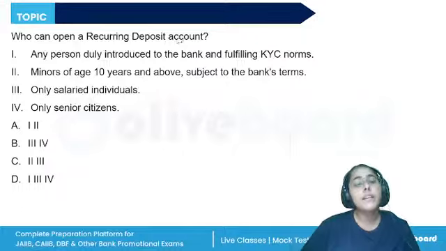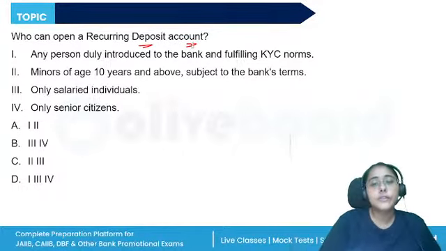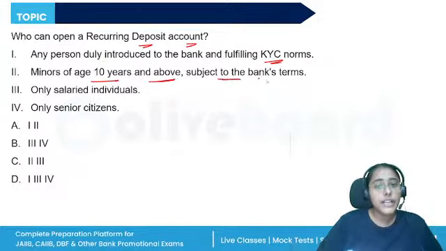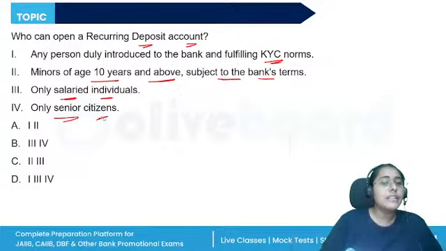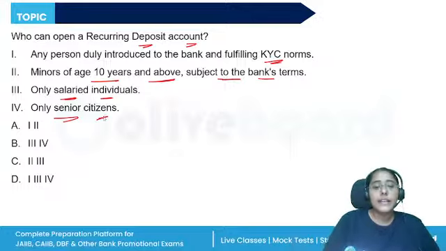Who can open a recurring deposit account? A person who is duly introduced to the bank and has fulfilled the KYC norms. Minors of age 10 years and above, subject to the bank's terms. Only the salaried individuals or only senior citizens, who all are allowed to open a recurring deposit?